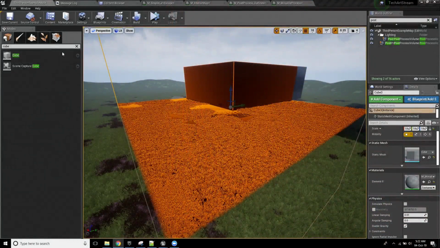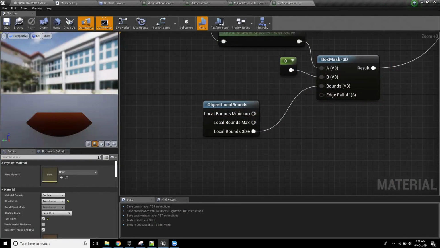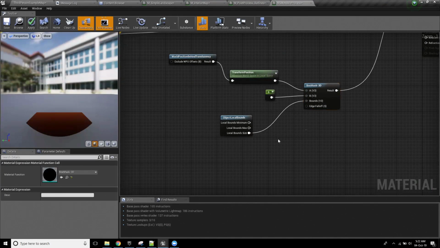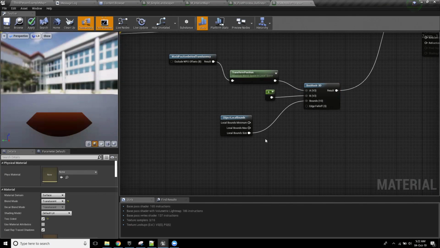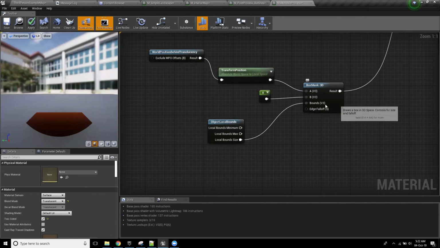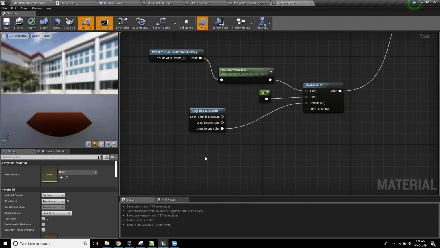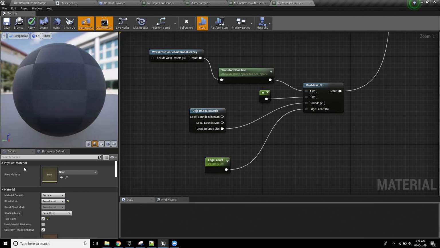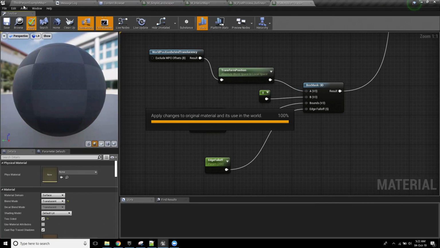Yep. So the last little thing I'm just going to show you on this front is if I go to this asset, there's this value called edge fall off. Now, this isn't going to work out of the box. Box pun. But no, this isn't going to work out of the box. I'm going to create a scalar called edge fall off. Now, actually, you know what? I might actually show you the problem first so you can see what occurs. Watch what happens if I plug in an edge fall off of 200 straight into this. Okay, just look at what goes on.